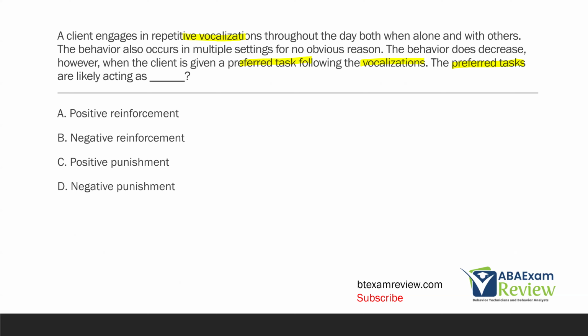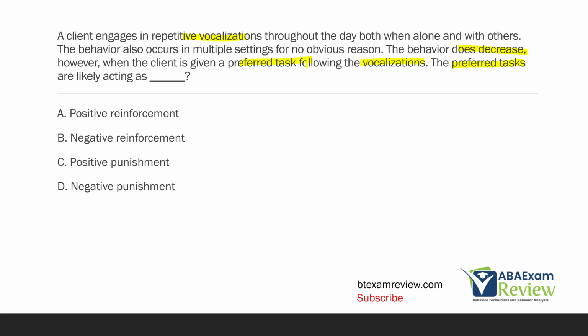So what do we know so far? We know there's vocalizations. We know they happen for no reason. We also know the behavior decreases. So let's think about that. We have a behavior that is decreasing because of the preferred tasks that are given. So if the preferred tasks are decreasing the behavior, then the preferred tasks have to be punishment. You've got to be very careful here.